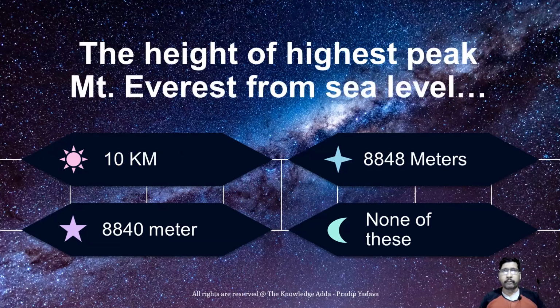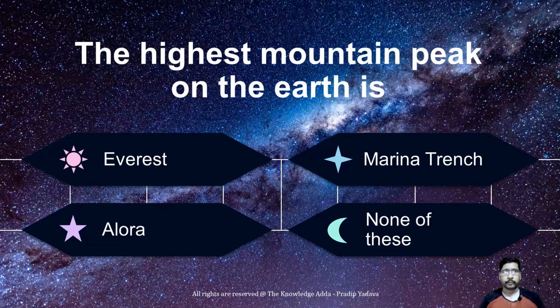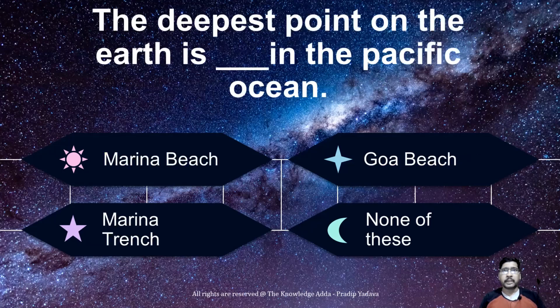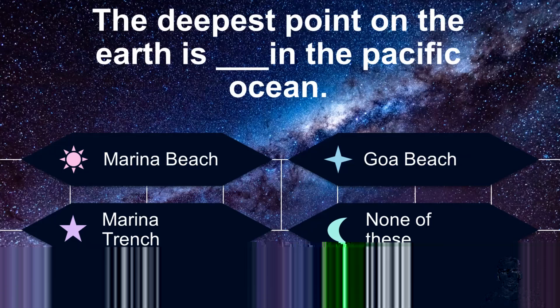The height of the highest peak, Mount Everest, from sea level is 8,848 meters. The highest mountain peak on the earth is Everest. The deepest point on the earth is the Marina Trench.